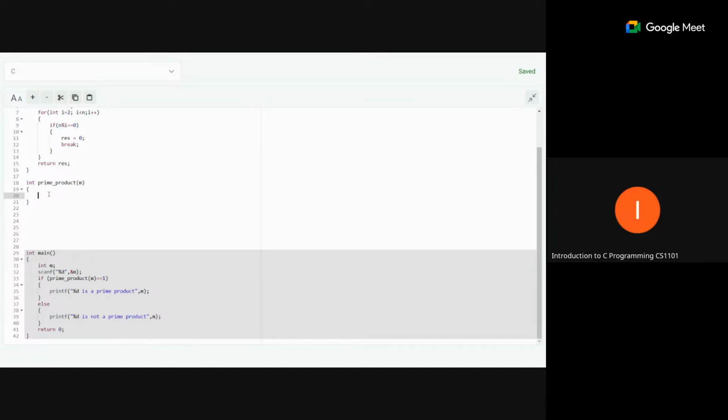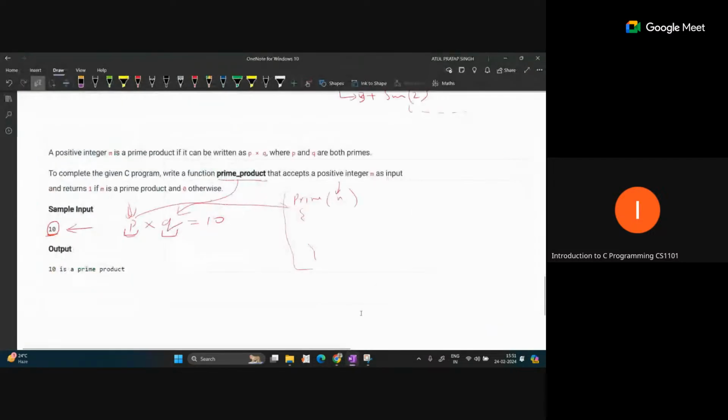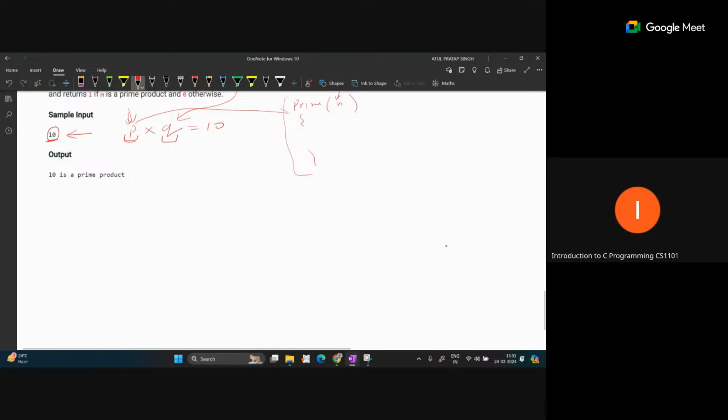So how can we find out this p and q? Let's discuss this. Here the input given is 10. What we can do is run a loop.